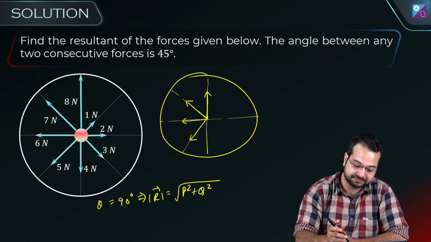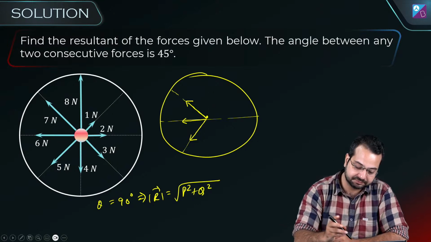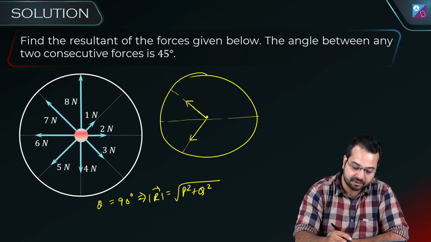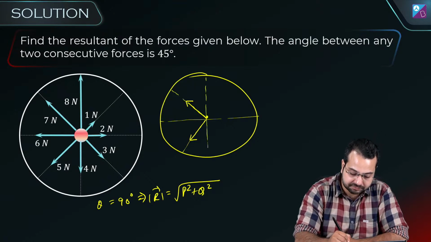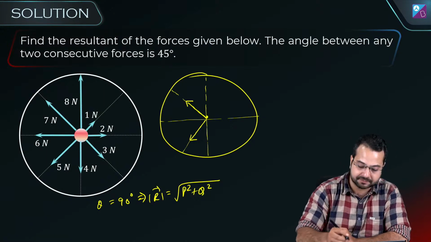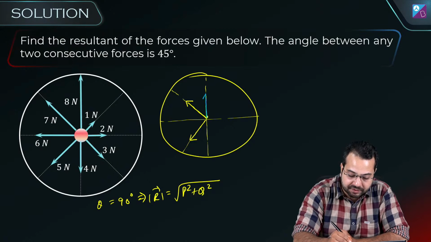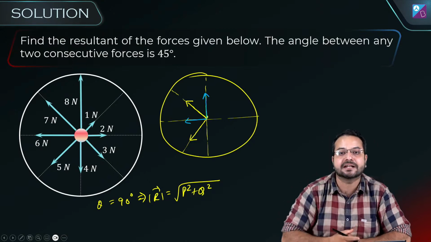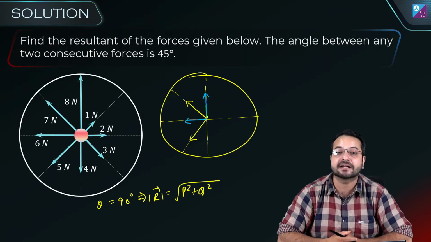Is that right? Yes or no? Okay, so I'm going to draw it with a different ink. I want you to focus on this vector and this vector. Are these two vectors inclined at 90 degrees? Yes, they are inclined at 90 degrees.